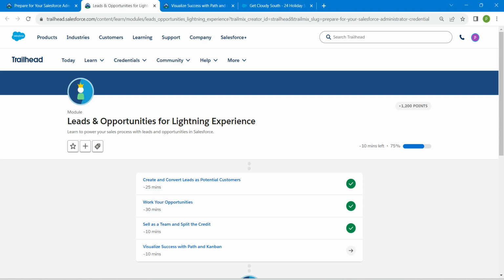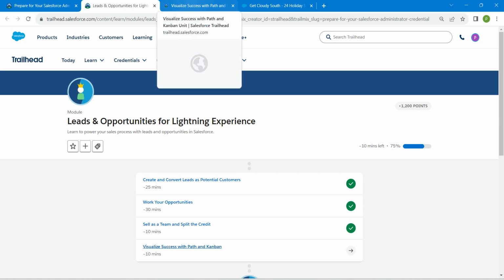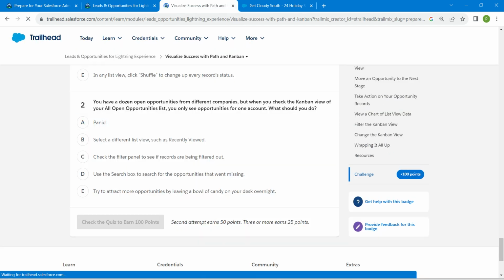As we have already completed our first 3 challenges, which will be available in the same playlist, let's take up our final challenge now, which is visualize success with path and Kanban. And this is going to be the quiz.